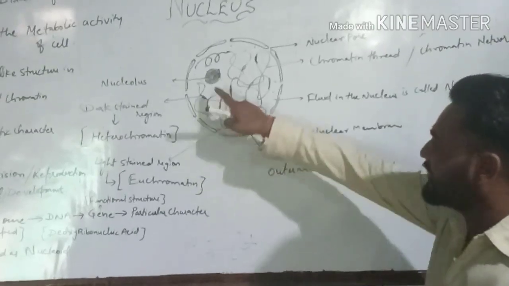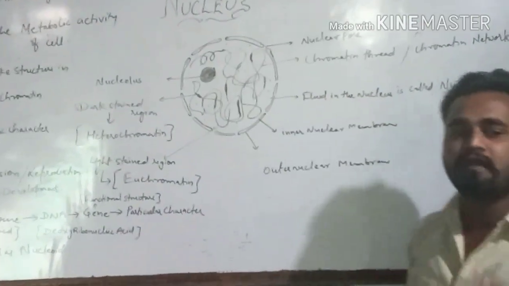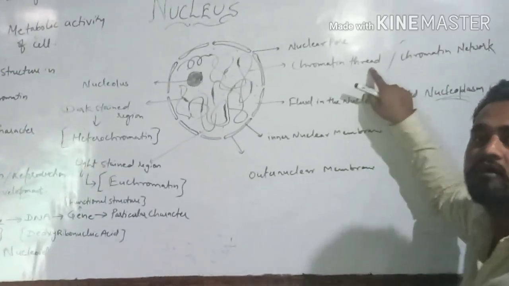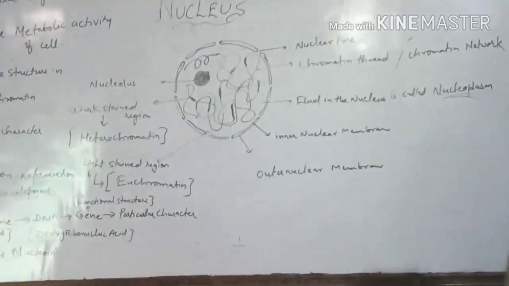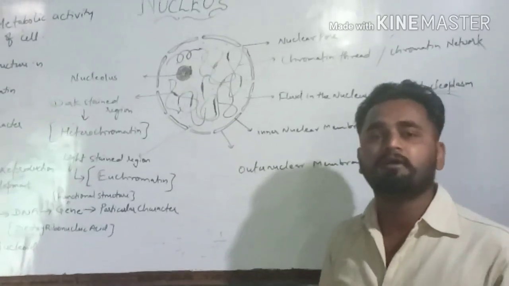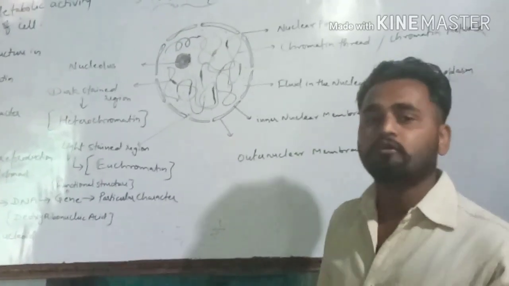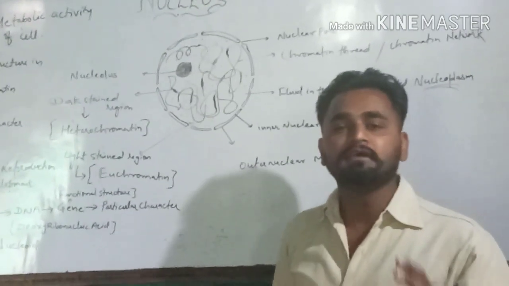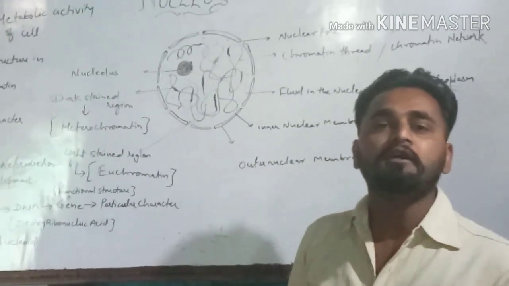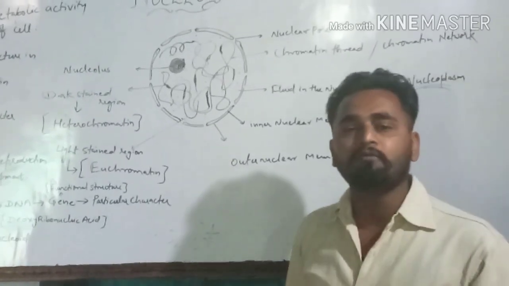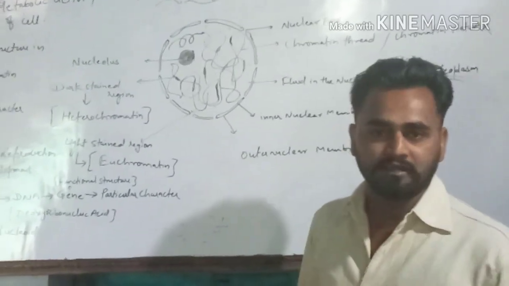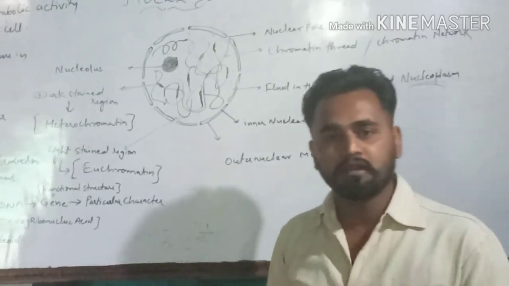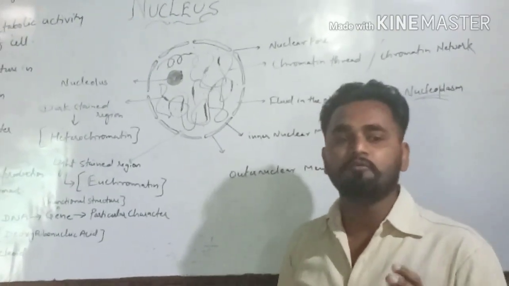Within that you can see thread-like structures. These thread-like structures in the nucleus are called chromatin thread, or also we can call it chromatin network. After the chromatin formation, there is a condensation of chromatin threads by which they form the chromosomes. Chromosomes are the basis of genetic material, means they are responsible for the transfer of characters from parents to offspring.